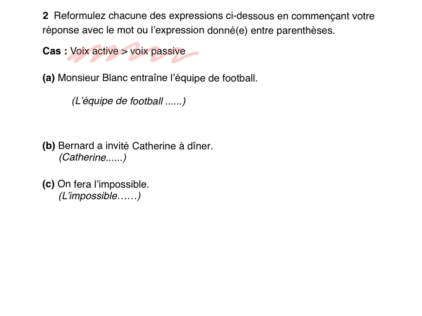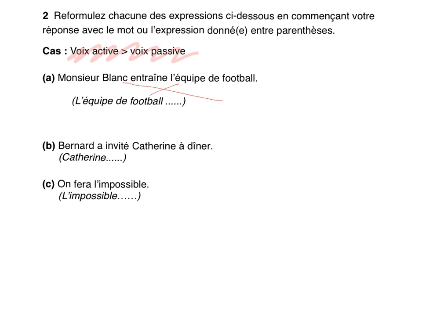Let's take a look at our sentences. The first one. Monsieur Blanc entraîne l'équipe de football. So Mr. White trains the football team. Now, they want you to start with the following. L'équipe de football. So what do you notice here? You notice that the object in the first sentence has become the subject. And the subject is going to become your object. Okay?